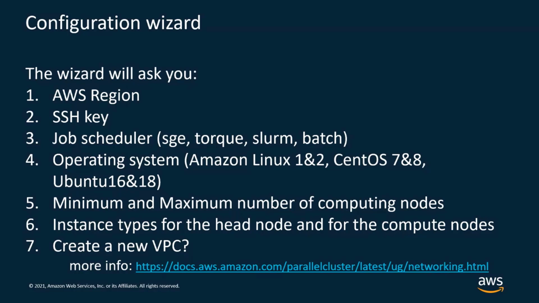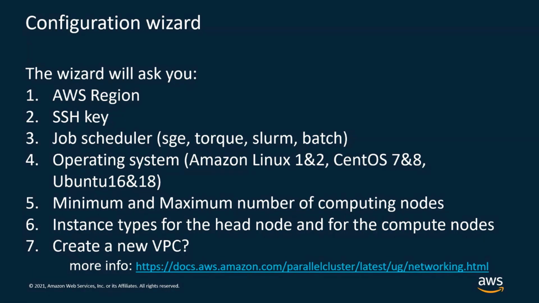The wizard will ask you the AWS region where you want to deploy ParallelCluster, and the SSH key that you want to use, for example the one you have created before. Then the job scheduler that you want to automatically deploy in your cluster. So once again, you can choose between Son of Grid Engine, Torque, Slurm, and Batch.